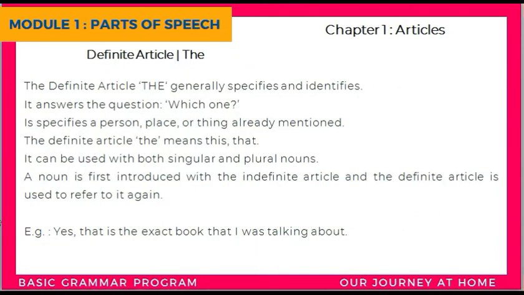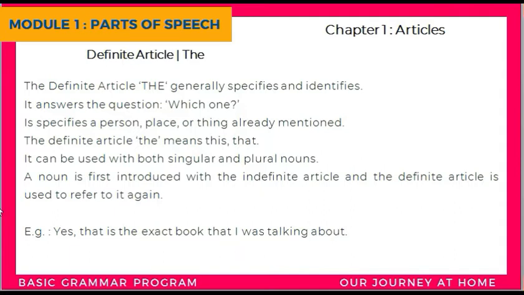Definite article means using the article the. The definite article the generally specifies and identifies. It answers the question: which one? It is used for a specific person, a specific place or a specific thing that is already mentioned in the sentence.